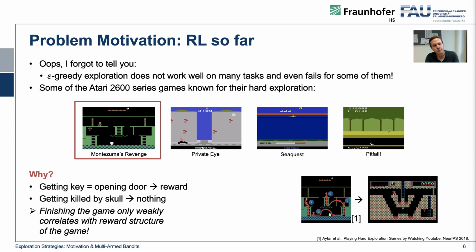In Montezuma's Revenge, your actual goal is to get the key to open a door and then get a reward. You traverse different rooms: you grab the key, avoid the skull, and if you have the key at this point, you enter a door towards a new room. The problem behind it is the reward structure of the game.